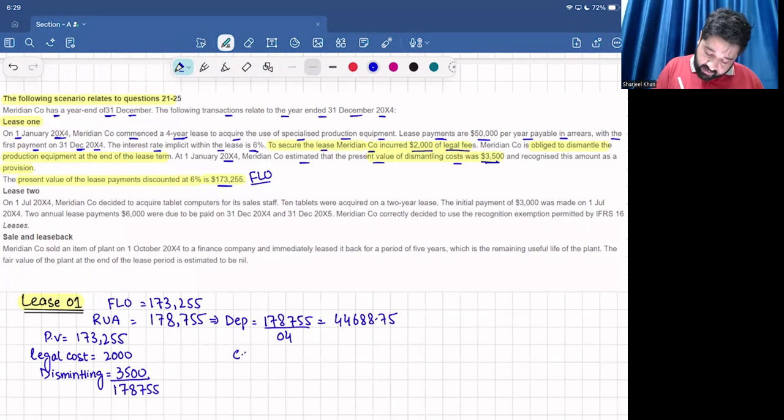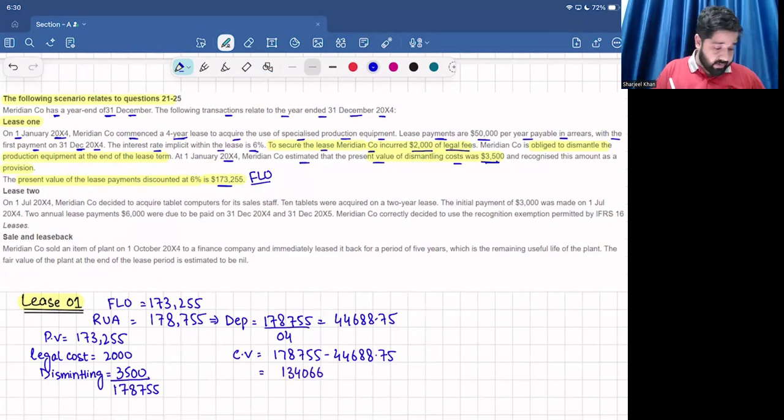If the examiner asks for the carrying value, it will be cost minus depreciation, and you will get the carrying value, which is equal to 134,066.25. So it will be the carrying value at the end of the year, and 44,688.75 is the depreciation expense for the year, right?